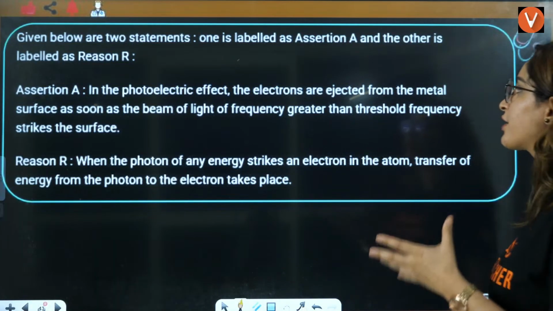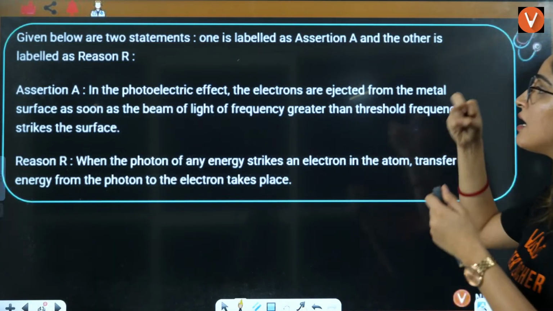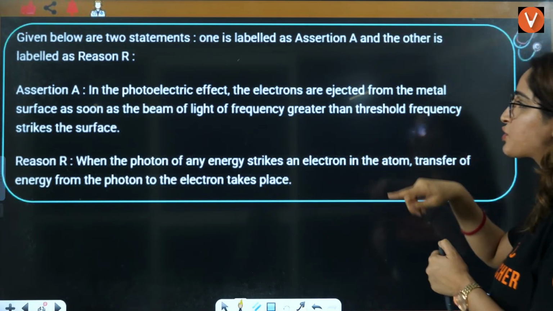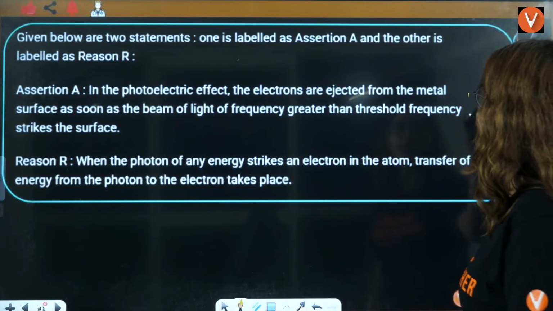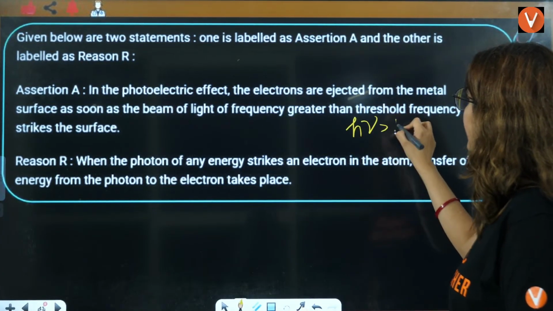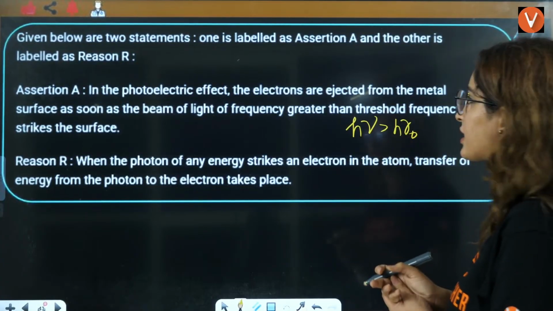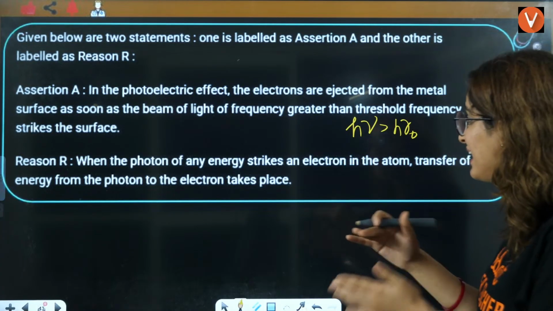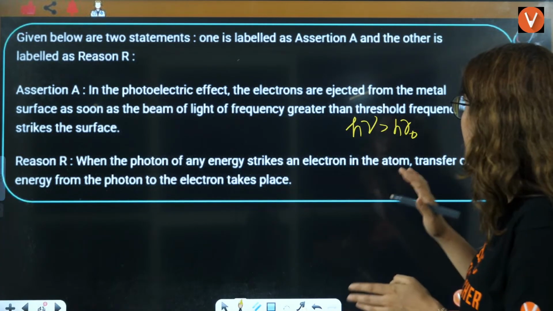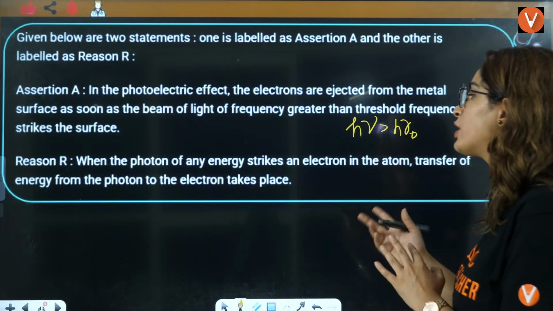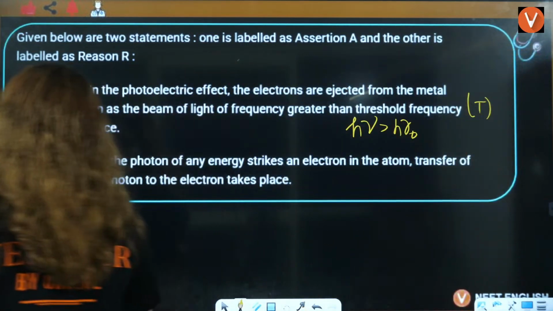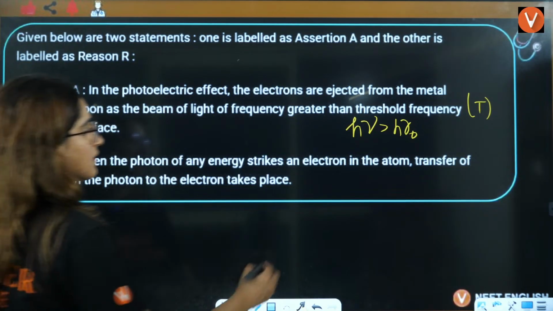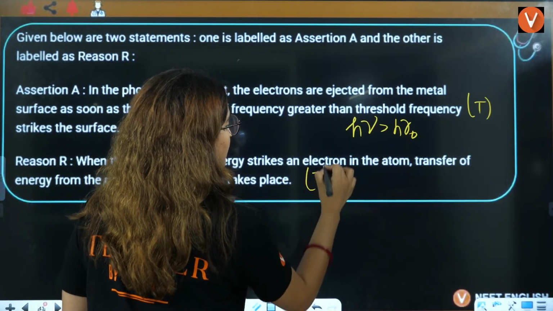Then there is this statement based question. In a photoelectric effect, the electrons are ejected from the metal surface as soon as beam of light of frequency greater than threshold frequency strikes on it, right? That is true. If h mu is greater than h mu naught, it will definitely be electron ejected from the metal. Next, when the photon of any energy strikes on an electron, transfer of energy from photon to electron takes place, right? That is absolutely true. That is also true.